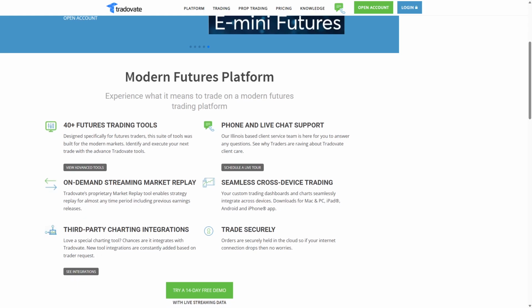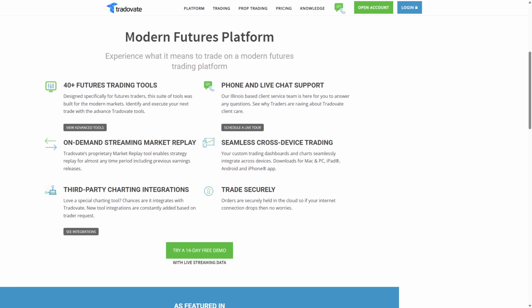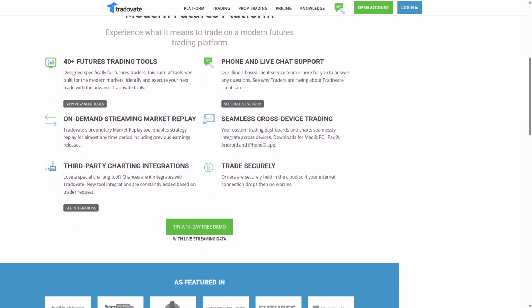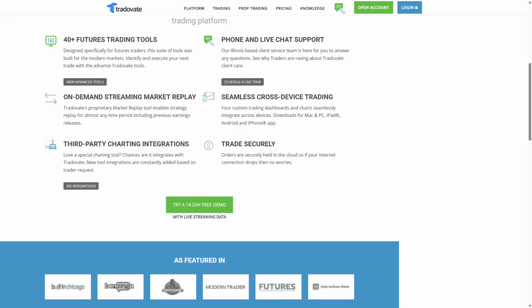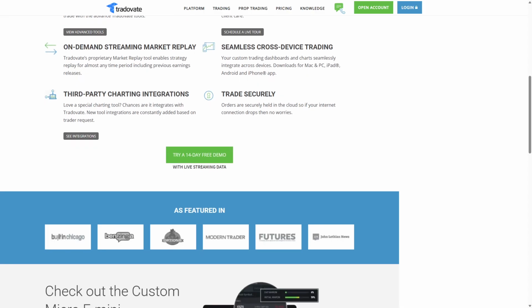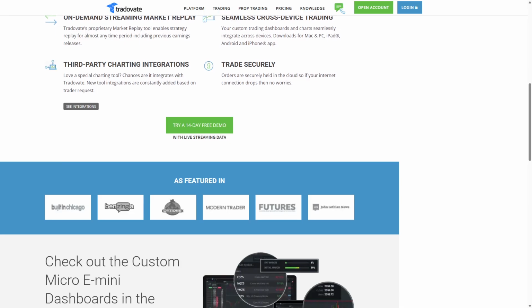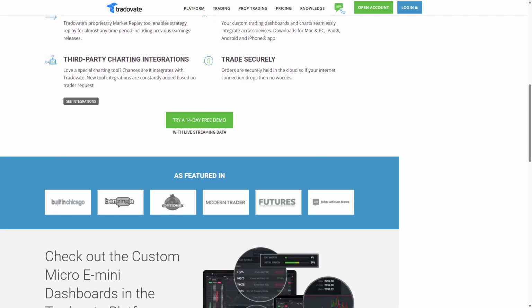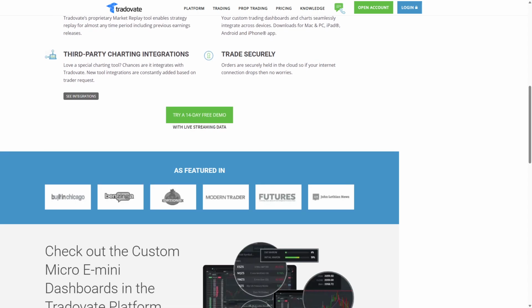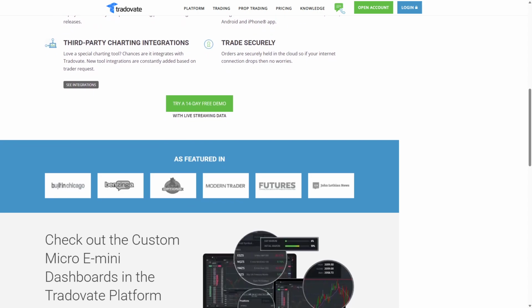Strengths include commission-free trading plans, integrated risk management, and social trading features. Limitations include a focus solely on futures markets and a learning curve for some advanced tools. Tradovate is ideal for futures traders seeking an all-in-one platform with brokerage included, especially those who value mobility and cloud-based convenience. It appeals to both active traders and those looking for flexible trading plans without extra fees.